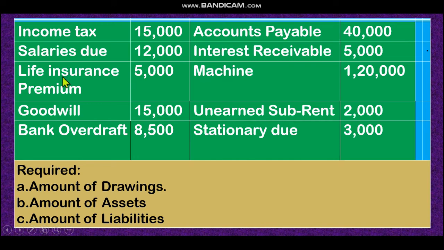Salary due, liability. Goodwill, it is our asset. Bank overdraft, no, it is liability. Accounts payable, liability. Interest receivable, dear student, this is another asset. Machine, it is also an asset. Unearned sub-rent, this is liability. Stationery due, liability. Dear student, asset is over.